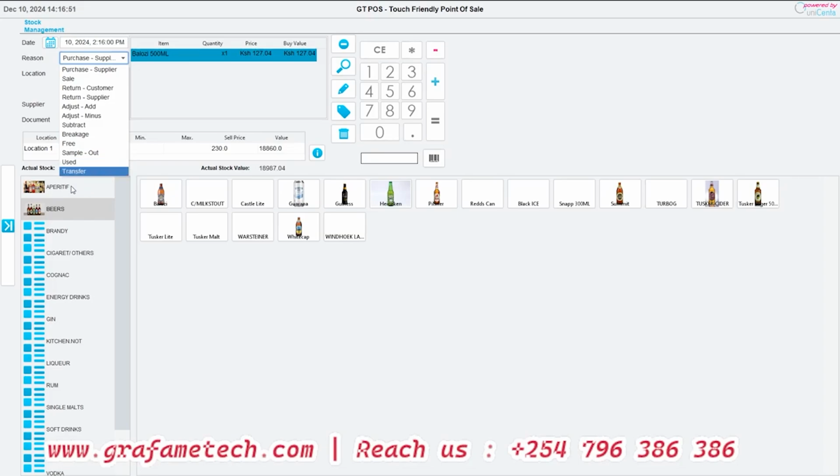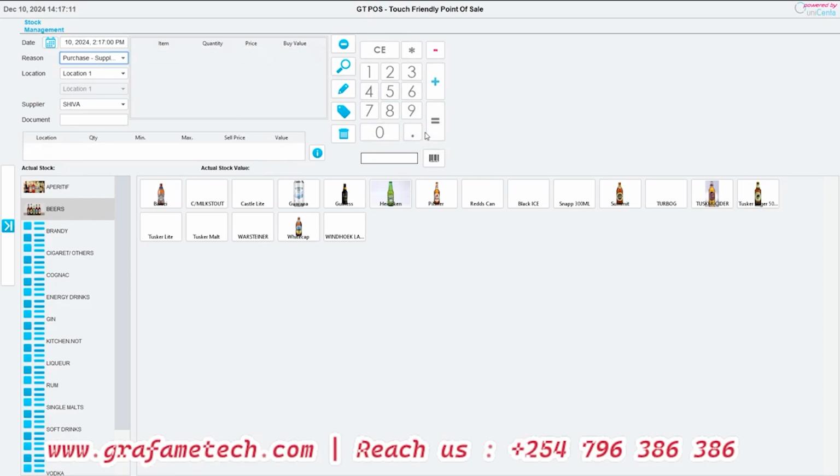Maybe we have the store location and we also have the counter location, or maybe you have different stores, you can also capture that in the same system. So, Balozi, how many are they? How many came? Maybe 10. Already we have times 1 here. So it's just 9 plus, like that, purchase supplier, press the equal sign, and we are done. That is how you add the stock.